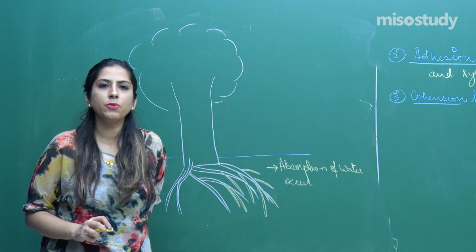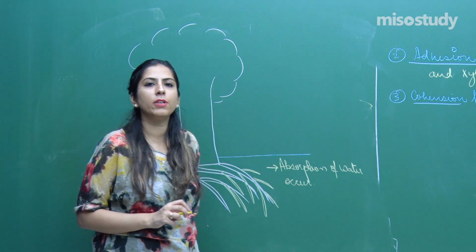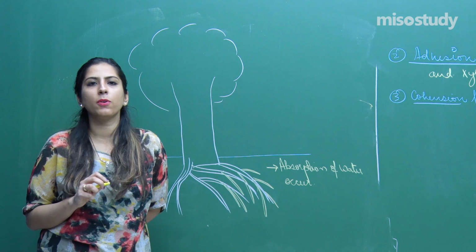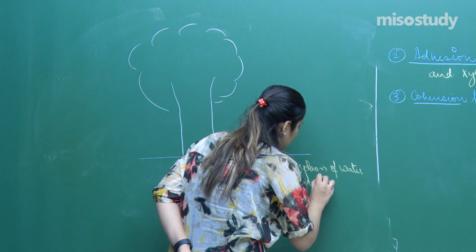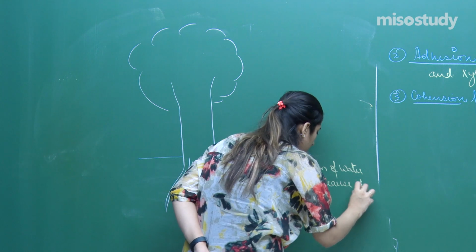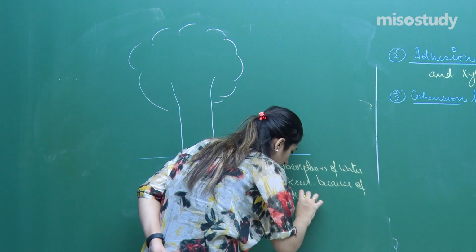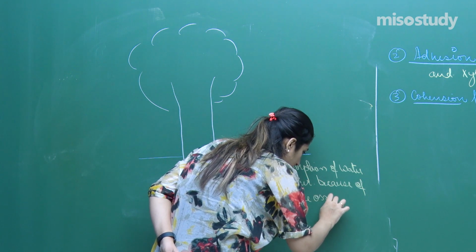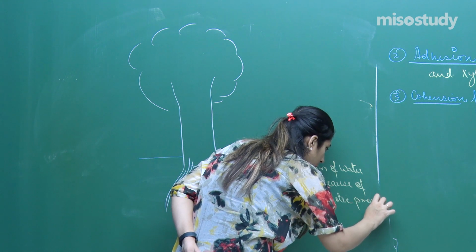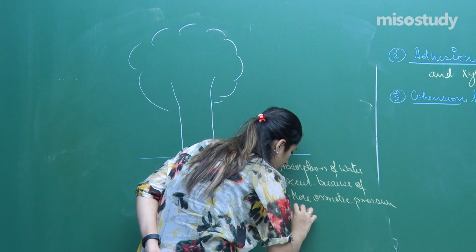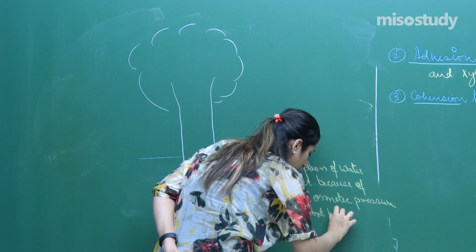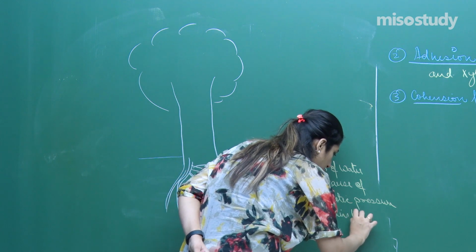Right? And this absorption of water will be because of the change in the osmotic concentration, or more precisely I can say because of the osmotic pressure, because of more osmotic pressure in root hairs than soil.